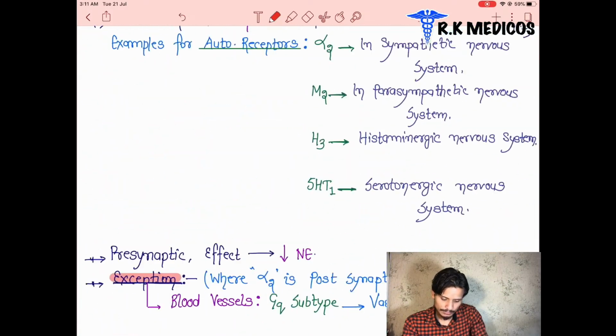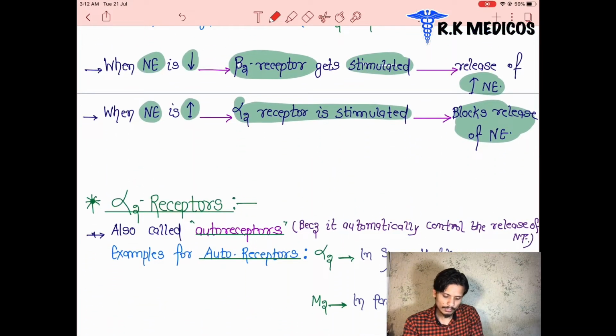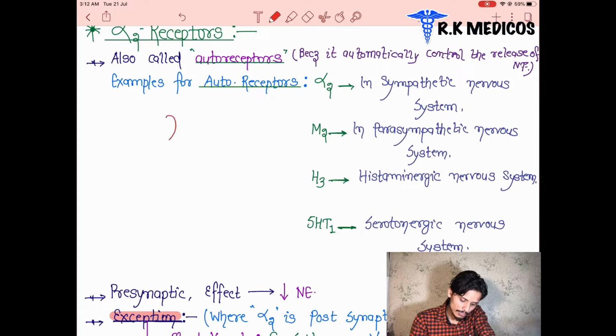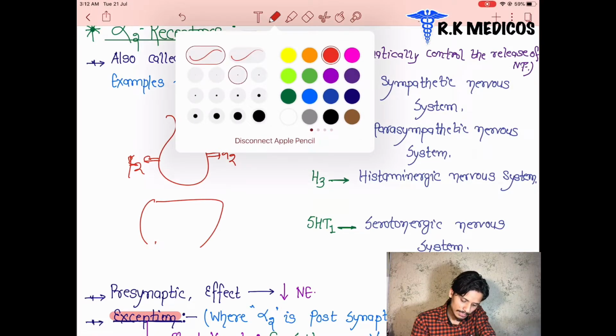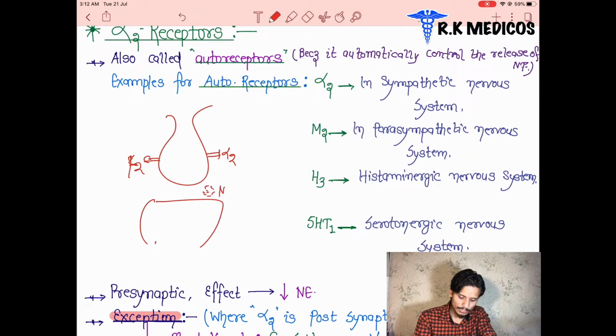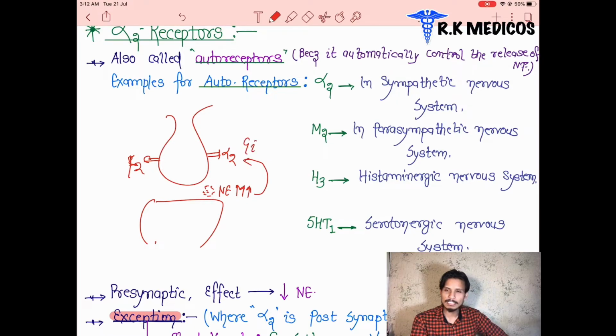We are going to see here, these are the neurotransmitter, this is the organ. Suppose that here the alpha 2 receptors are present and here is the beta 2, and now you tell me, the neurotransmitter amount secreted is very high at the very last time of firing. So the GI subunit gets stimulated and inhibits the alpha 2 receptor, and the alpha 2 receptors inhibit the release of norepinephrine, because the higher dose is already present.